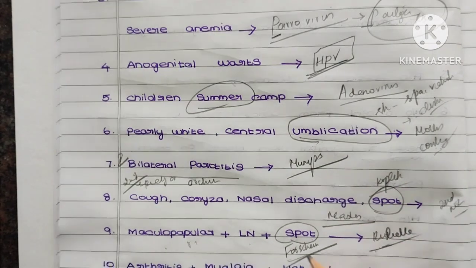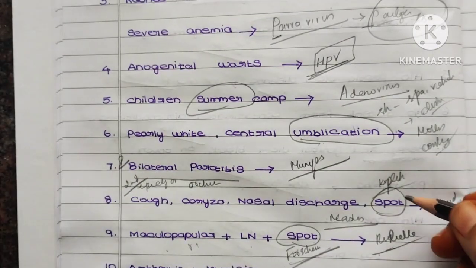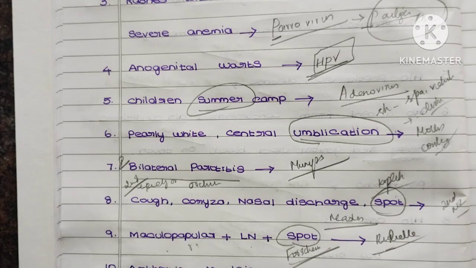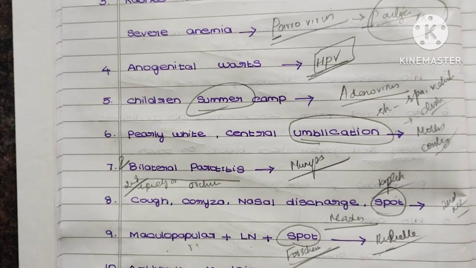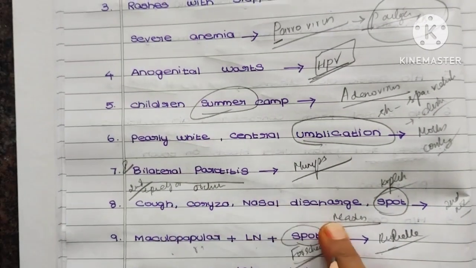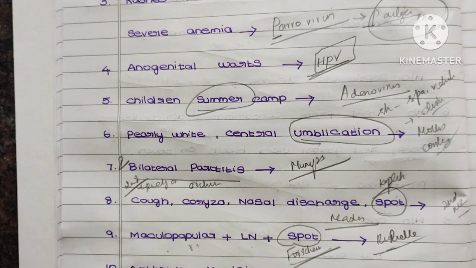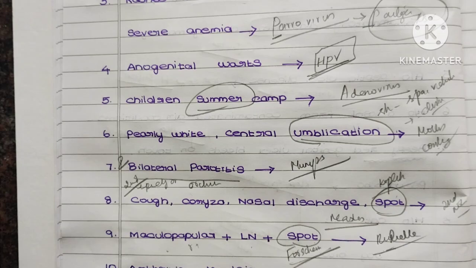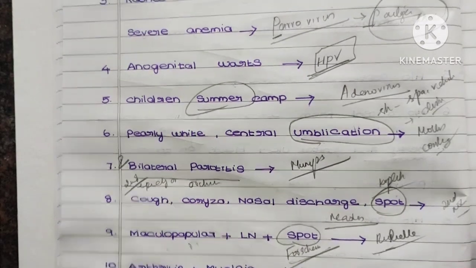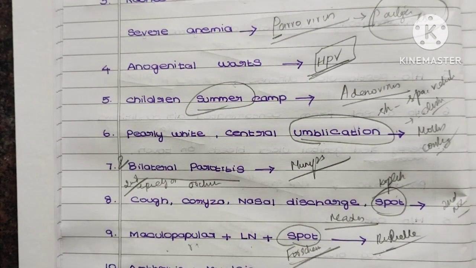They can simply say the Forchheimer spot is seen in rubella, the Koplik spot is usually seen in measles. Or they can give a history of cough, coryza and nasal discharge, and a spot which appeared in the baby near the lower second molar. So what is the probable diagnosis? And how can you prevent that? Prevention is nothing but vaccination.